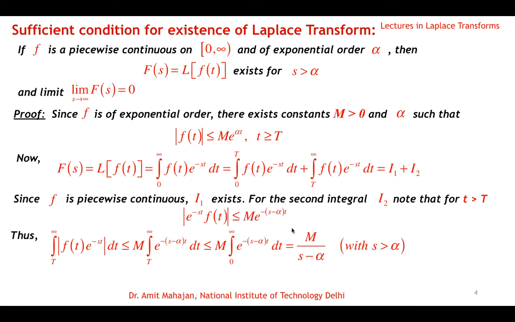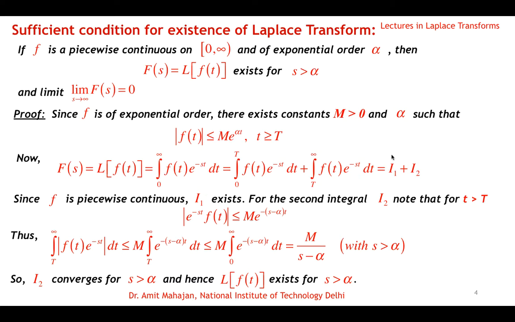Okay, so the second integral I2 also exists when s is greater than alpha. So I2 converges for s greater than alpha, and I1 is already converging, so the sum, which is the Laplace transform of f(t), exists for s greater than alpha. Okay, so that's the proof that the Laplace transform of a function will exist if the function is piecewise continuous and of exponential order. So this is only a sufficient condition for the existence of the Laplace transform.